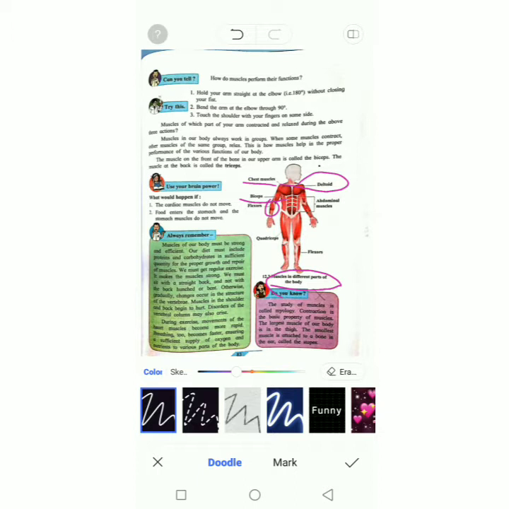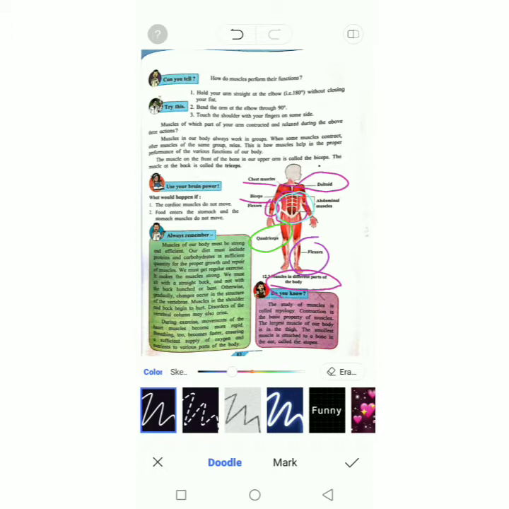The muscles present in the abdomen are known as abdominal muscles. The muscles at the thighs are known as quadriceps, while the muscles at the lower part of the leg are known as flexors. So these are the muscles present in our body.